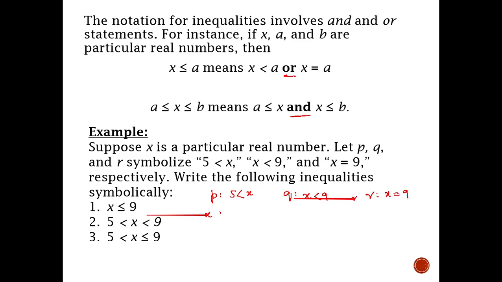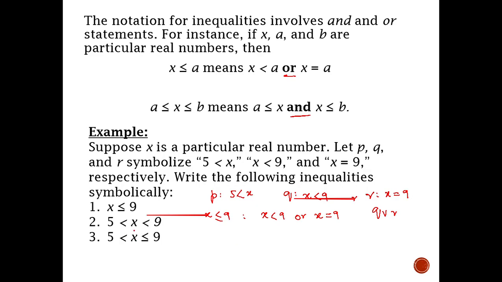So x is less than or equal to 9 means x is less than 9 or x is equal to 9. So we can write it as q or r.